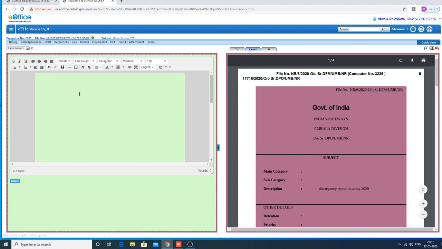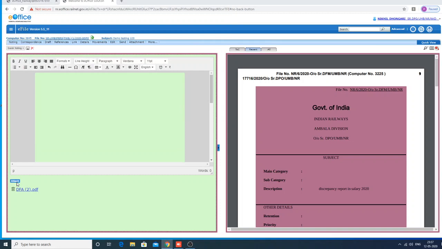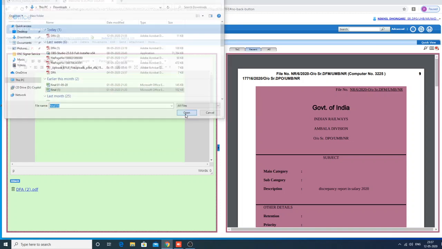While writing the green note here, you can attach documents, letters, or any other receipts from the computer storage. Here you can attach, see, I'm attaching one. Here there is no restriction that it should be PDF.